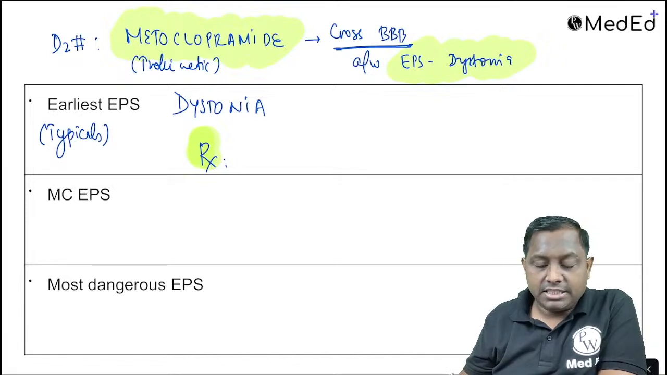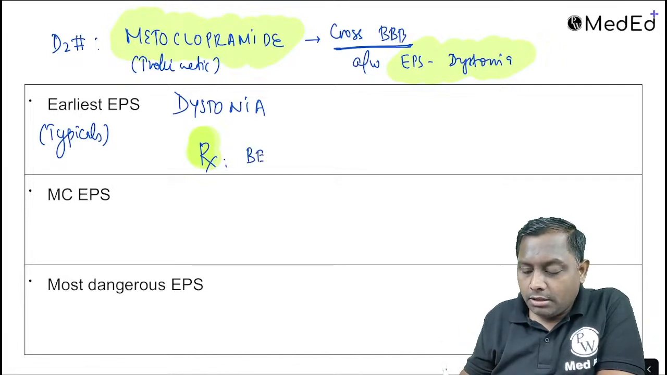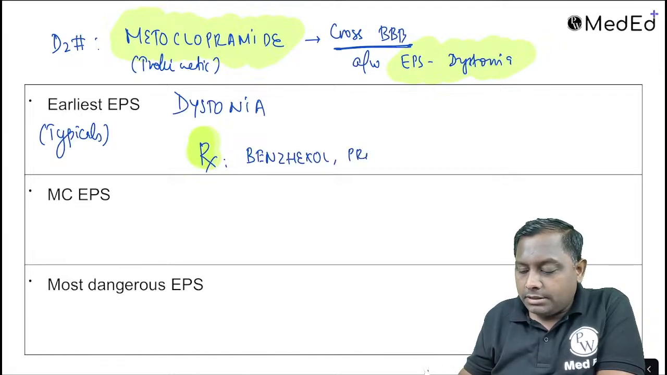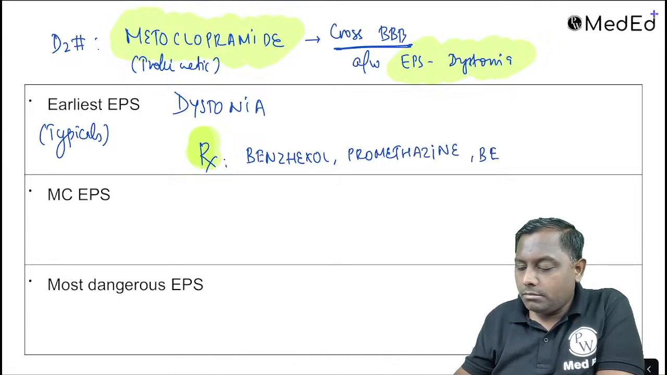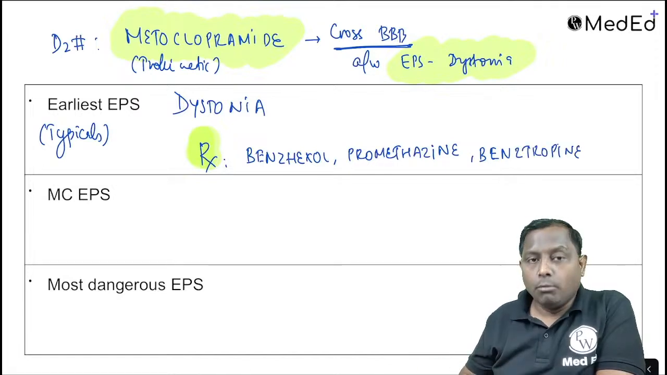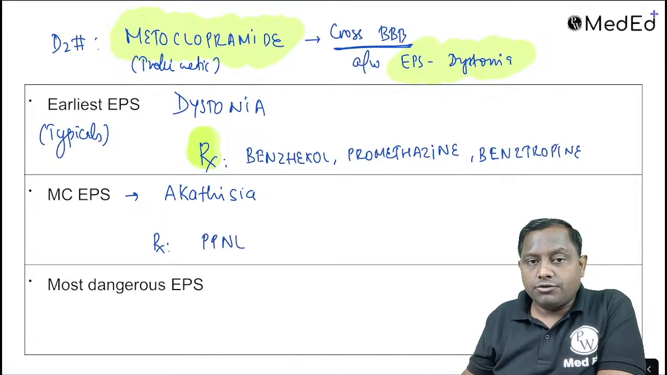Because there is excessive blockade of D2, we have to balance it by giving centrally acting anticholinergic drug. The names of the compounds are benzhexol, benztropine, promethazine, ये सारे के सारे. Most common extrapyramidal symptom, this is going to be akathisia, motor restlessness without anxiety. Motor restlessness without anxiety, that is akathisia. Propranolol being the drug of choice.